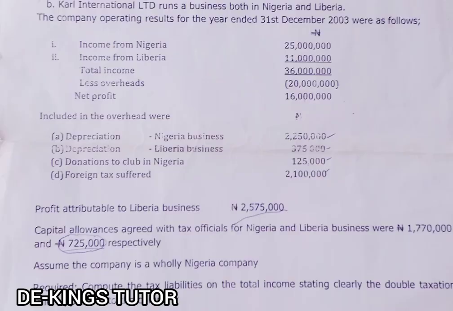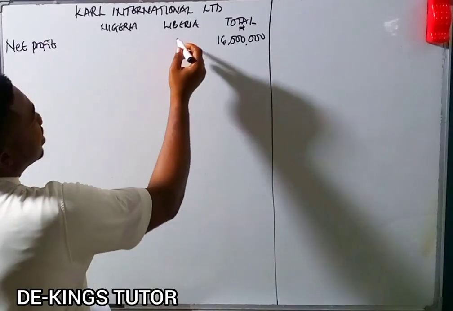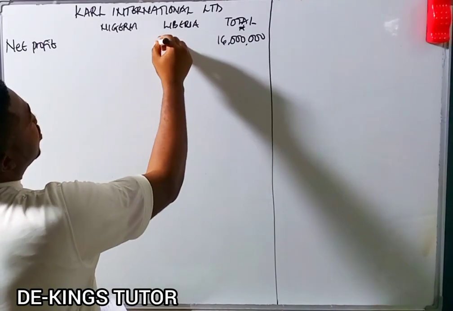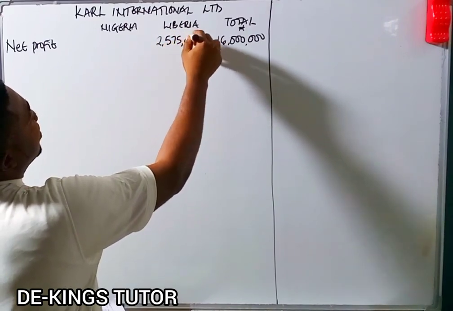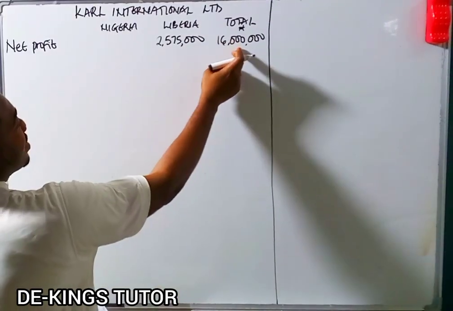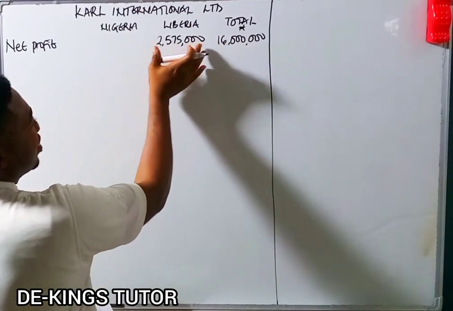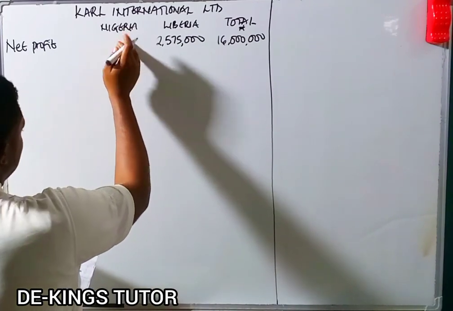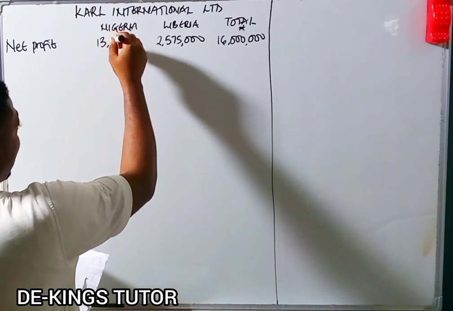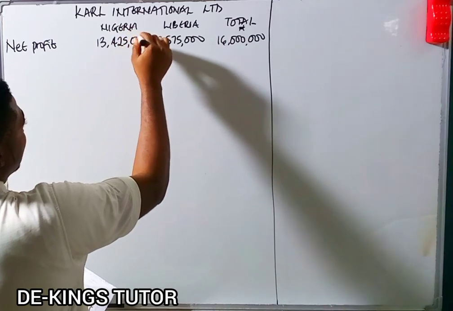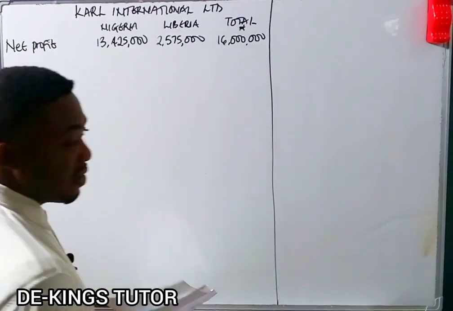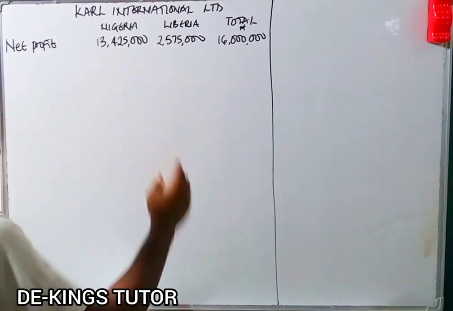Once you read down the question, they said profit attributable to Liberia business is 2,575,000. So the net profit attributable to the Liberia business is 2,575,000. If the total is 16 million and Liberia has this, it means Nigeria's will be 16 million minus this, which gives that of Nigeria as 13,425,000. So that is the net profit for Nigeria. So Nigeria, Liberia, and the total.